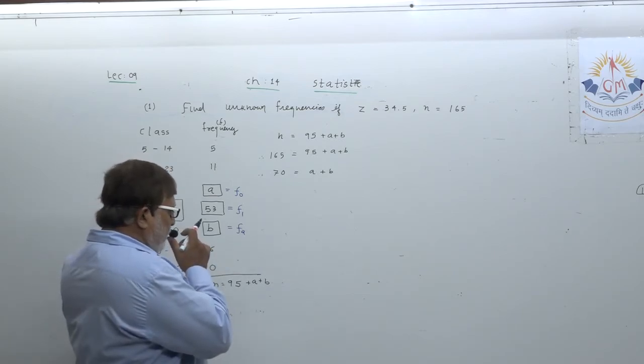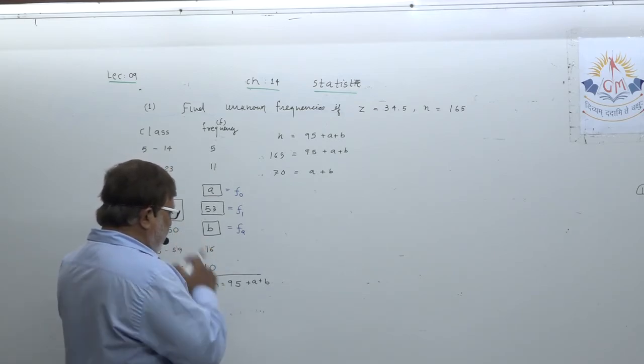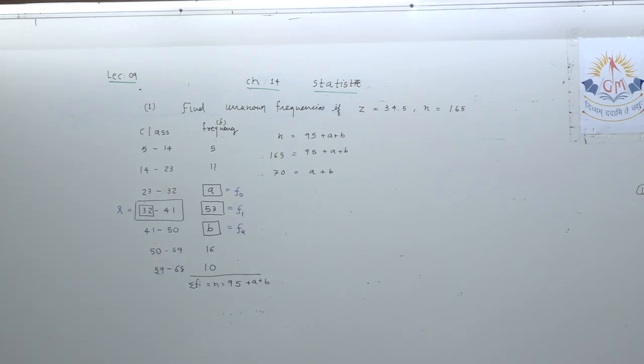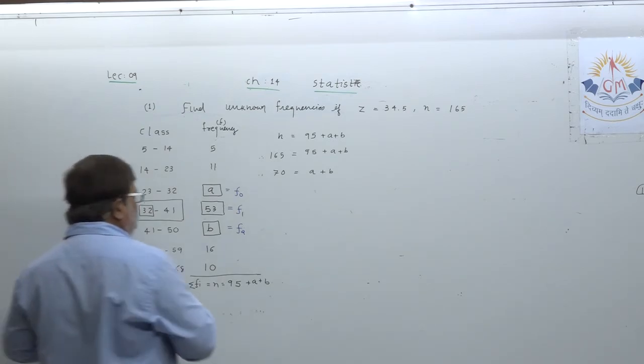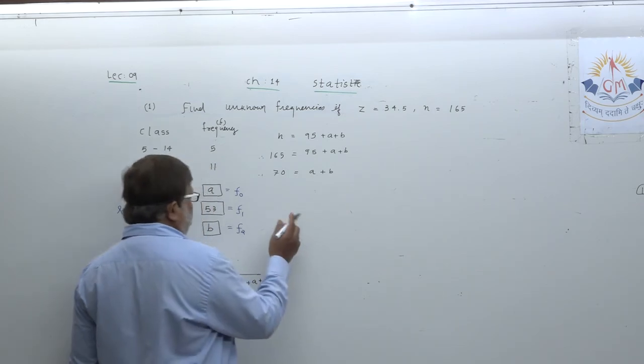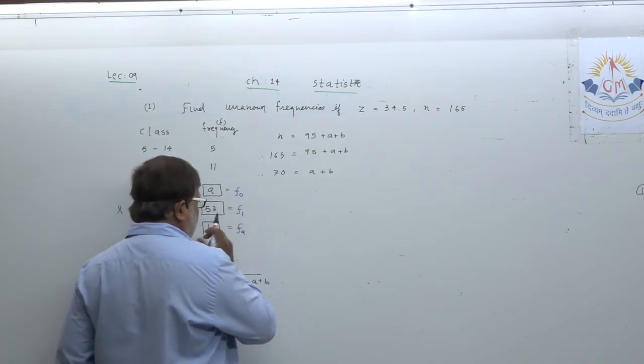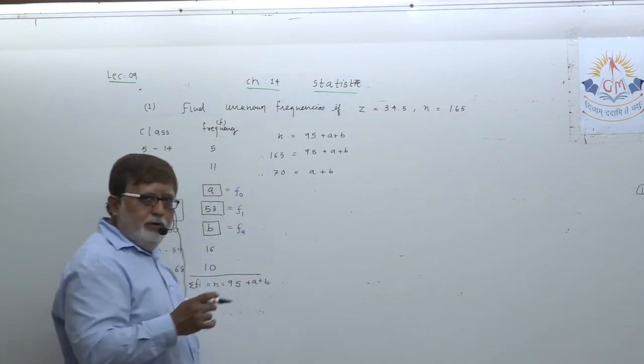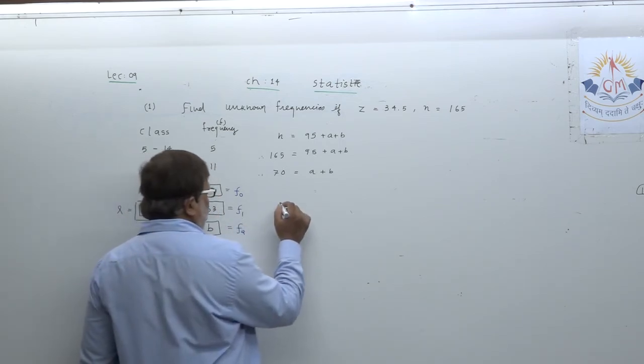Understood? Already the value of A plus B you got, that is A plus B equal to 70.